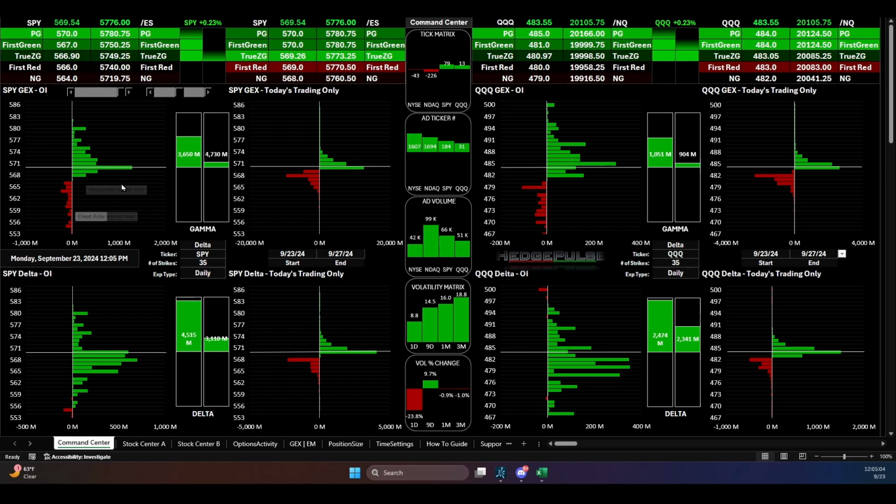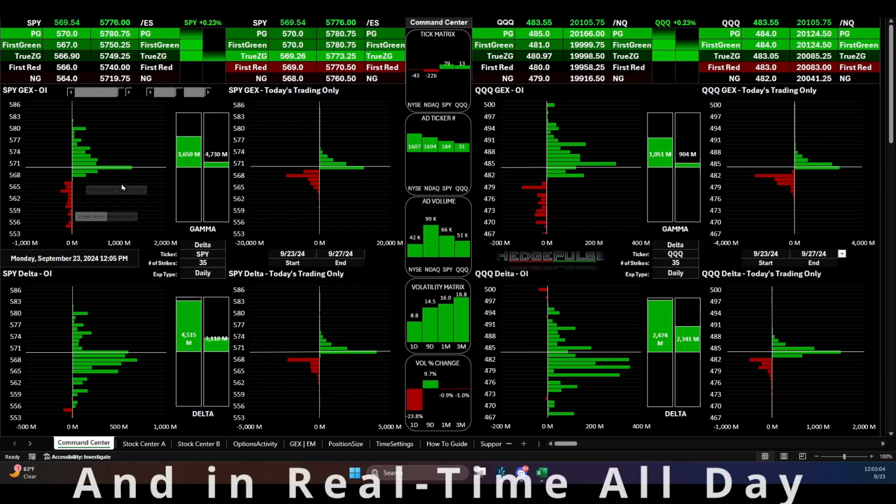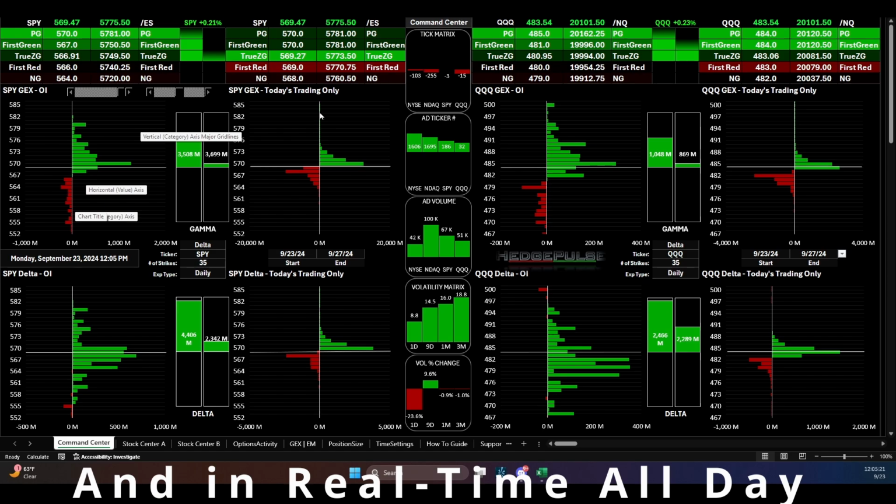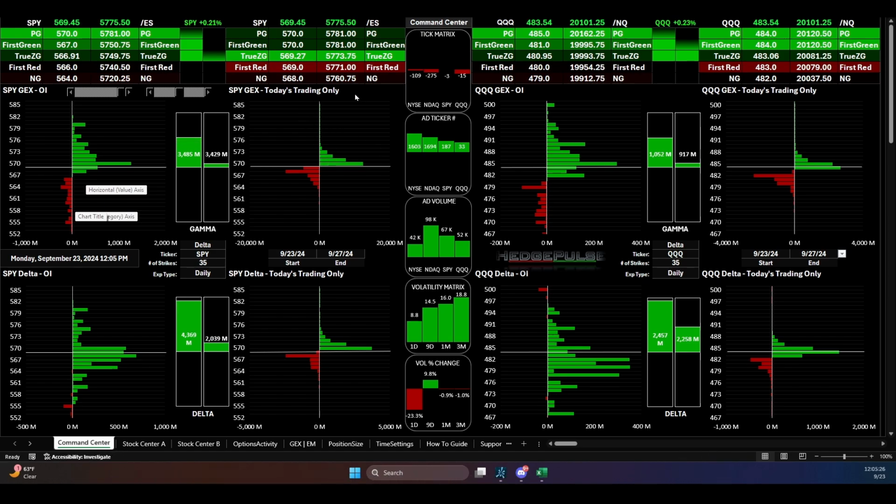This updates at 3 a.m. via ThinkorSwim each morning. The right side is today's traded only. What does that mean? It's the volume. Instead of open interest like the left side, this right side is looking at the volume from today only. Now, I do not mean today's expiration only. It includes every expiration that you have loaded between these dates here.